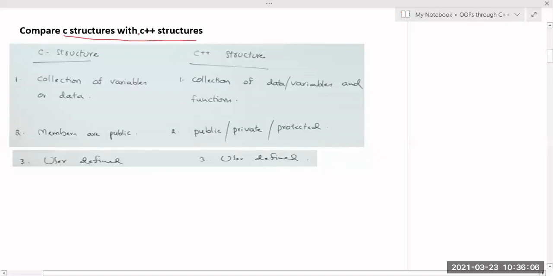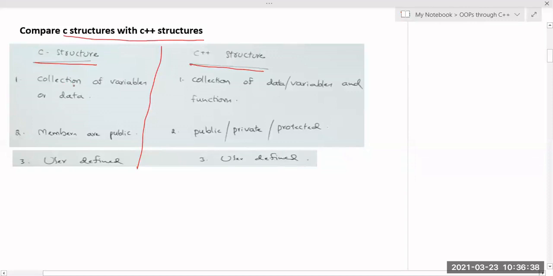Okay, there is a concept of structures in C language, and structures in C++. What is the main difference between structures in C and C++ structures? The first one is C structures, and the next one is C++ structures. So what are the main differences? The first one is the collection of variables or data. In case of a C structure, it is a collection of different data members, only data members. That point you have to remember. It is a collection of different data members of different data types.